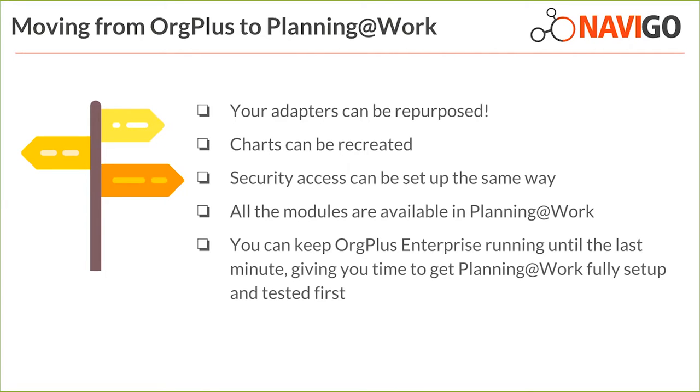So if you do already have one of those and you're looking to move across to planning at work, we can actually repurpose that existing adapter, instead of pushing the information straight into OrgPlus, to save a CSV file with the data and save that to an SFTP location for planning at work to extract on a scheduled basis. So that's good. So the adapter that you've already invested in can be modified for planning at work.